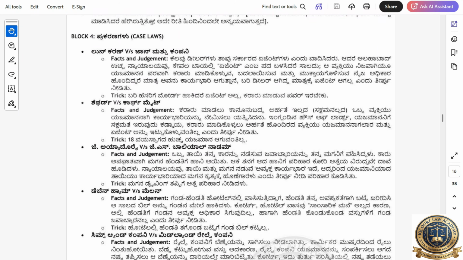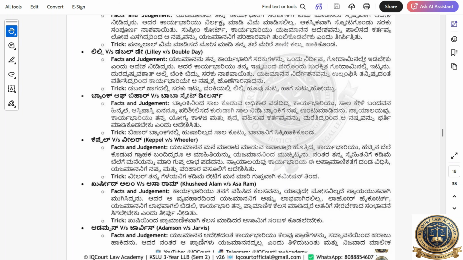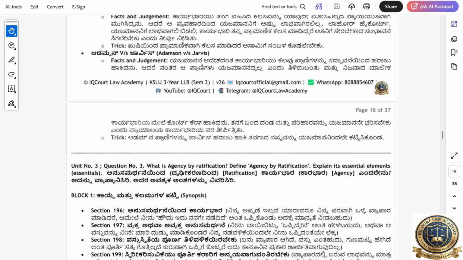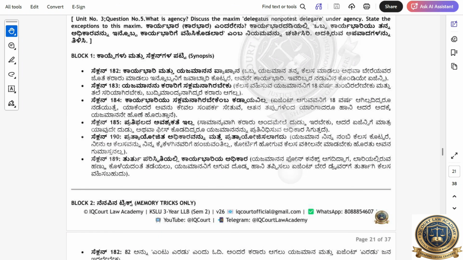Another case law you can write for agency is Lilly versus Doubleday. This case law is very important. Lilly versus Doubleday case law. Adamson and Jarvis, same case law. The first unit case law you can also write for agencies. Very, very important case law. Okay. Then this is the third unit.